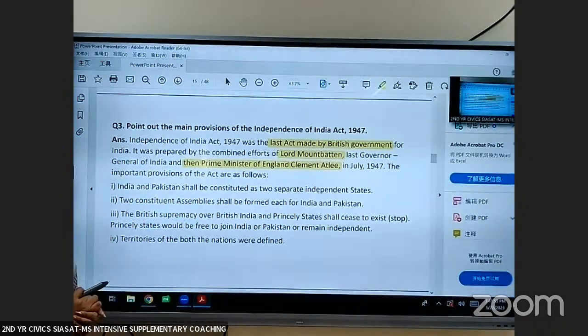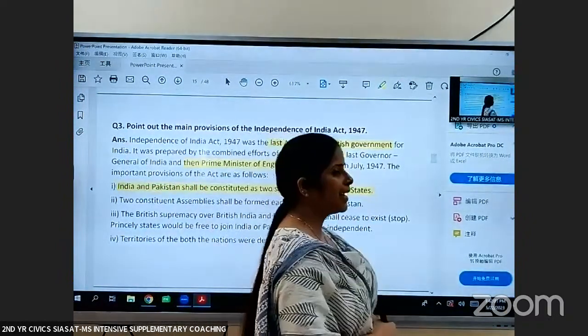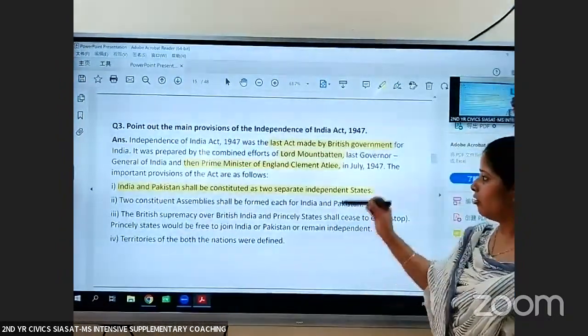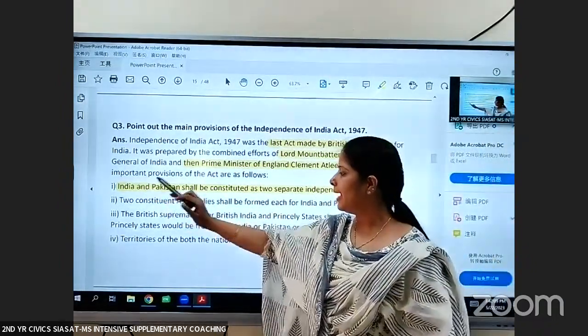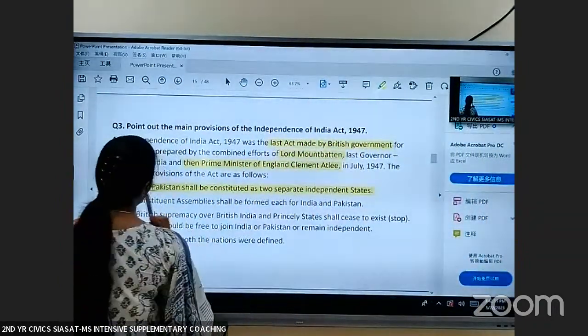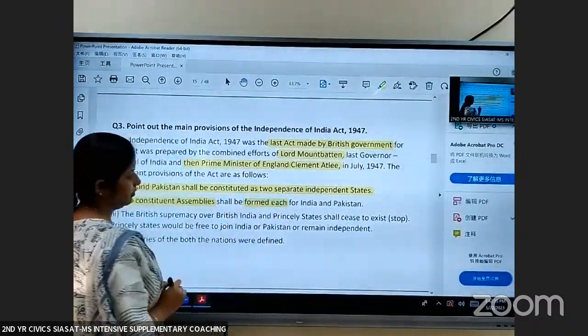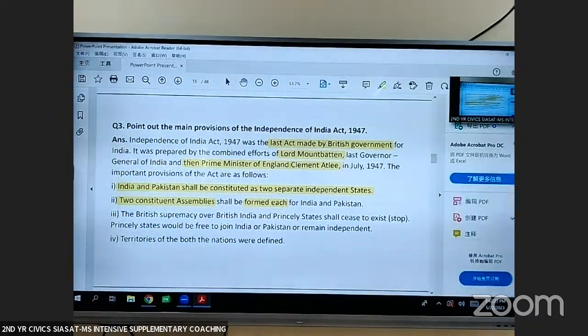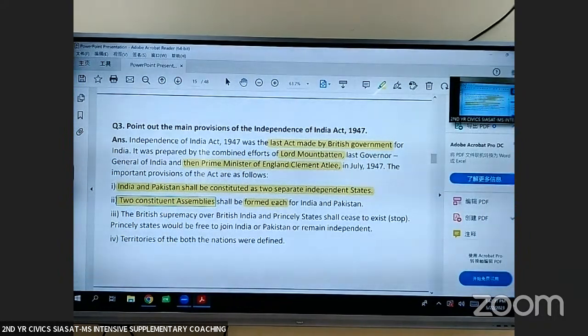So what are the main provisions? The act says that India and Pakistan shall be constituted as two separate independent states. So according to this act, two states will be formed, one India and the other Pakistan. Then for both countries, two constituent assemblies shall be formed. These constituent assemblies were formed to prepare the constitution.